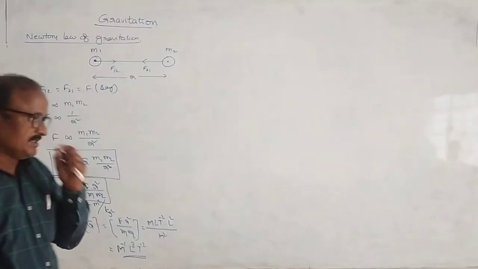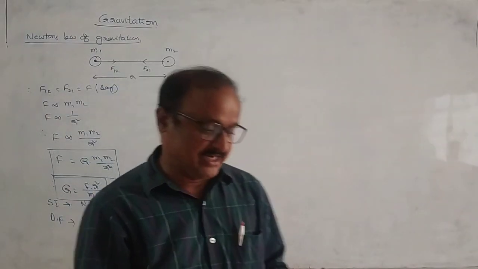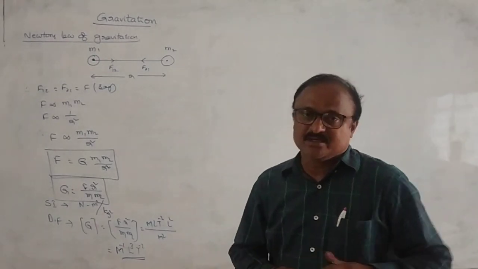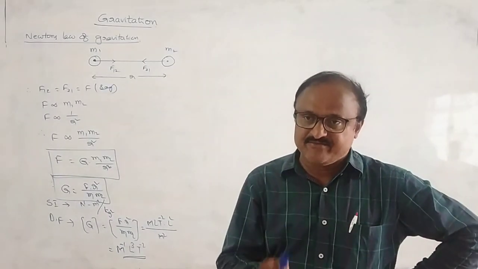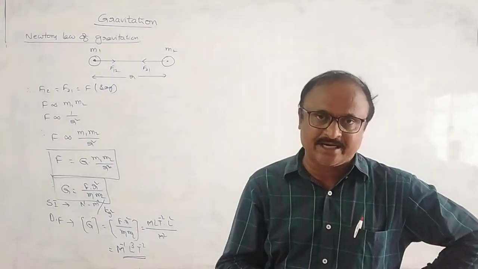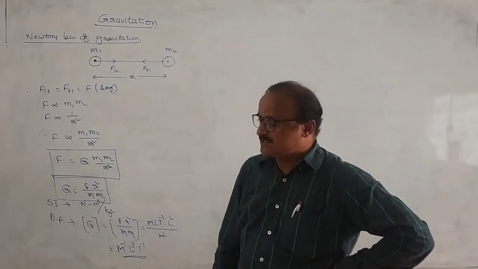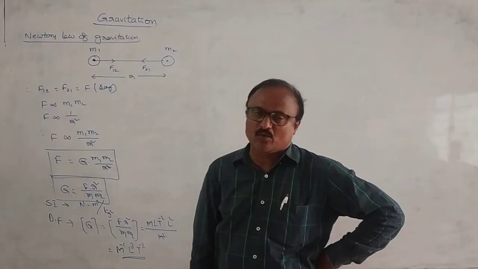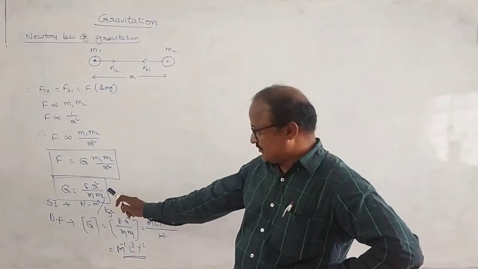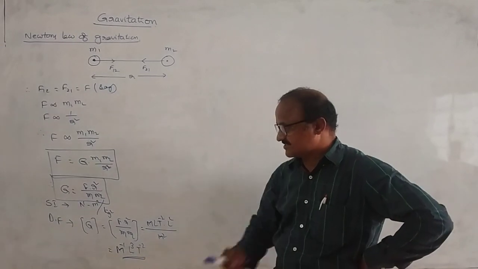But here, this constant capital G is the same for any two bodies in nature. That's why it is called the universal gravitational constant. And remember one point, capital G is not a vector quantity, it is a scalar quantity, and its units as well as dimensional formula are like this. Okay.